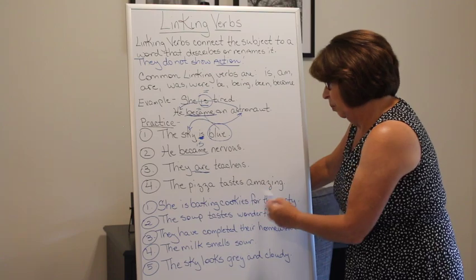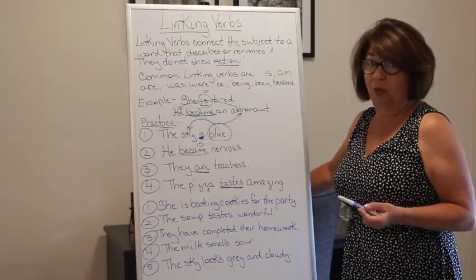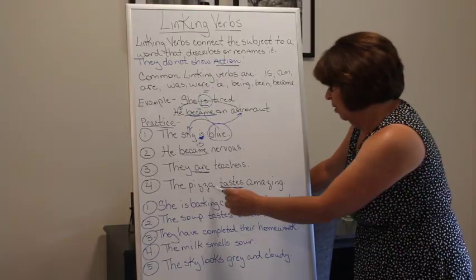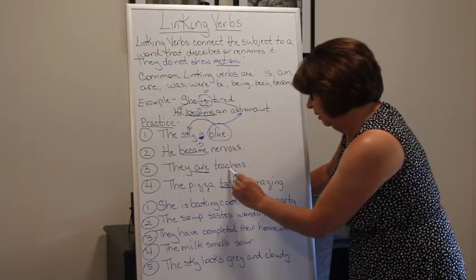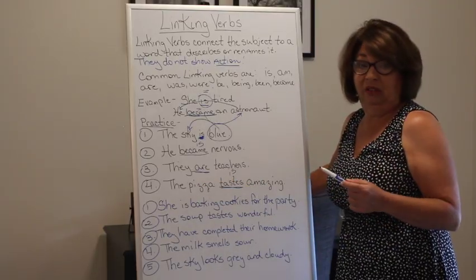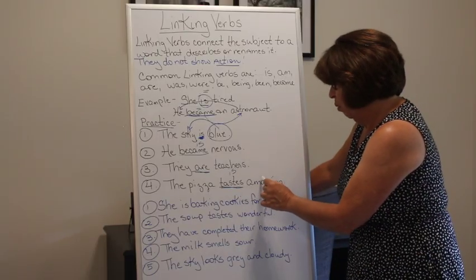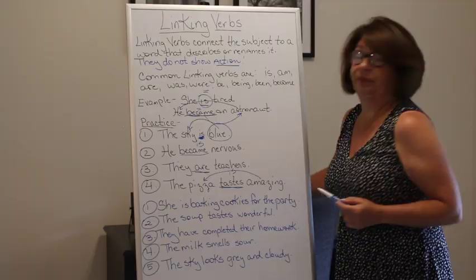All right, the fourth one. The pizza tastes amazing. Here's our word, tastes. Can we replace it with is or are? Let's see. The pizza is amazing. Yes. Okay, what is amazing? We can even say the pizza equals amazing because it is amazing. So again, it tastes how? Amazing. What's amazing? The pizza.